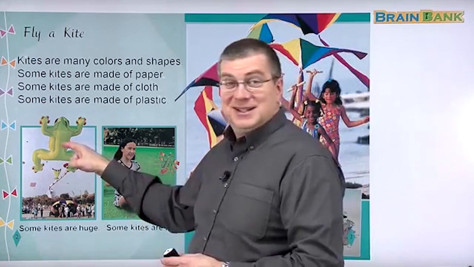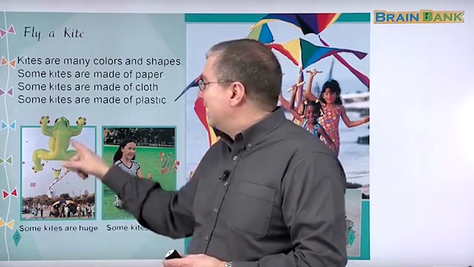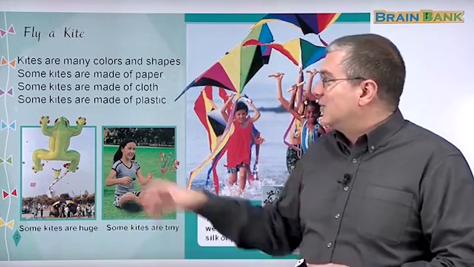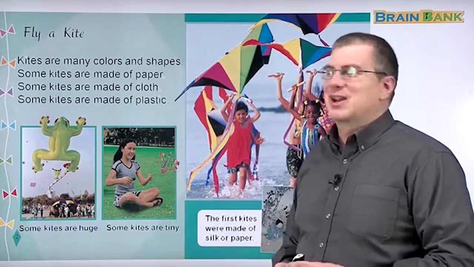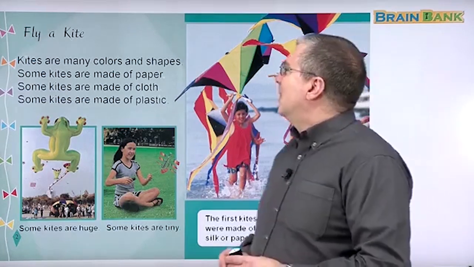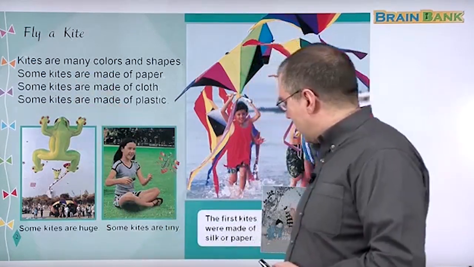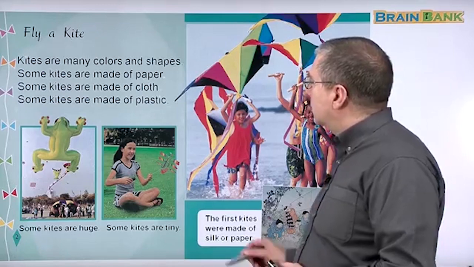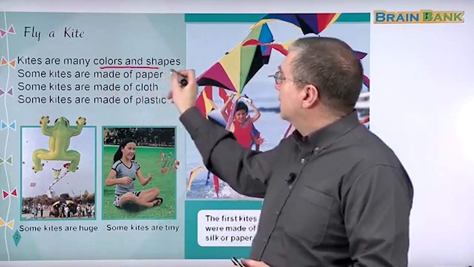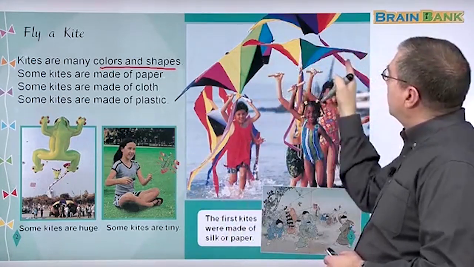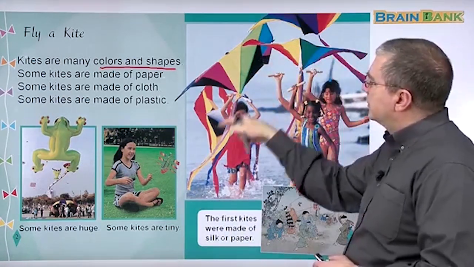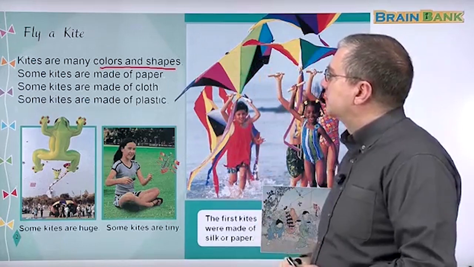And look at this kite. That's very funny, right? That's a big frog in the sky. If you saw that, you'd go, what is that? Right? That's a special kind of kite also. Okay, let's take a look here. Kites are many colors and shapes. And we can see that, right? Here's a different shape. This is an interesting shape here. And we have lots of different colors and shapes for kites.